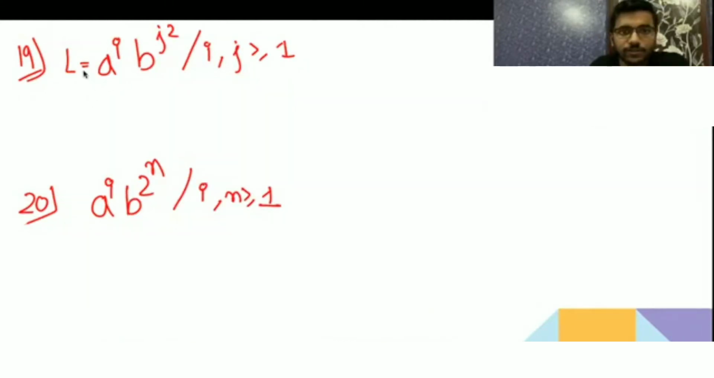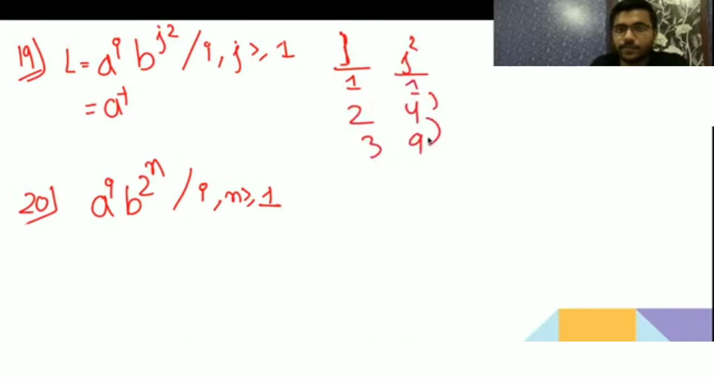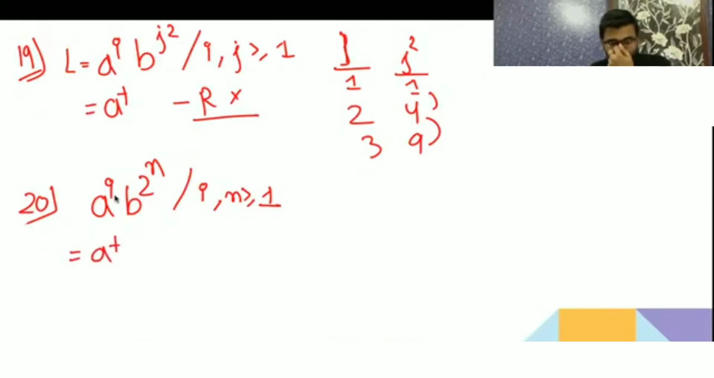So this is a to the j square. When j is 1, j square is 1, then 4, then 9. Not increasing in AP, so not regular. Correct. Try this, 20. So it is a plus. You will not be able to give a not regular.